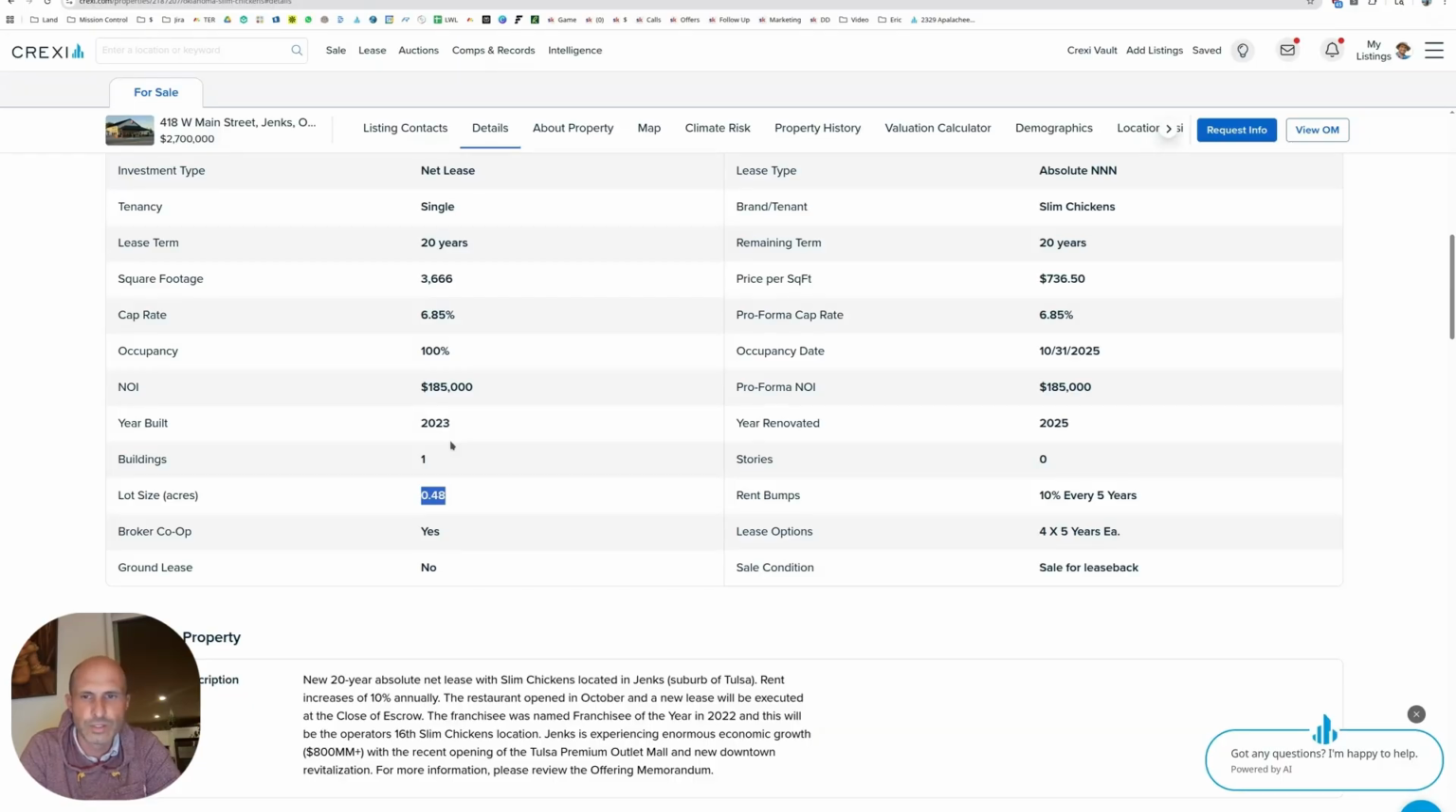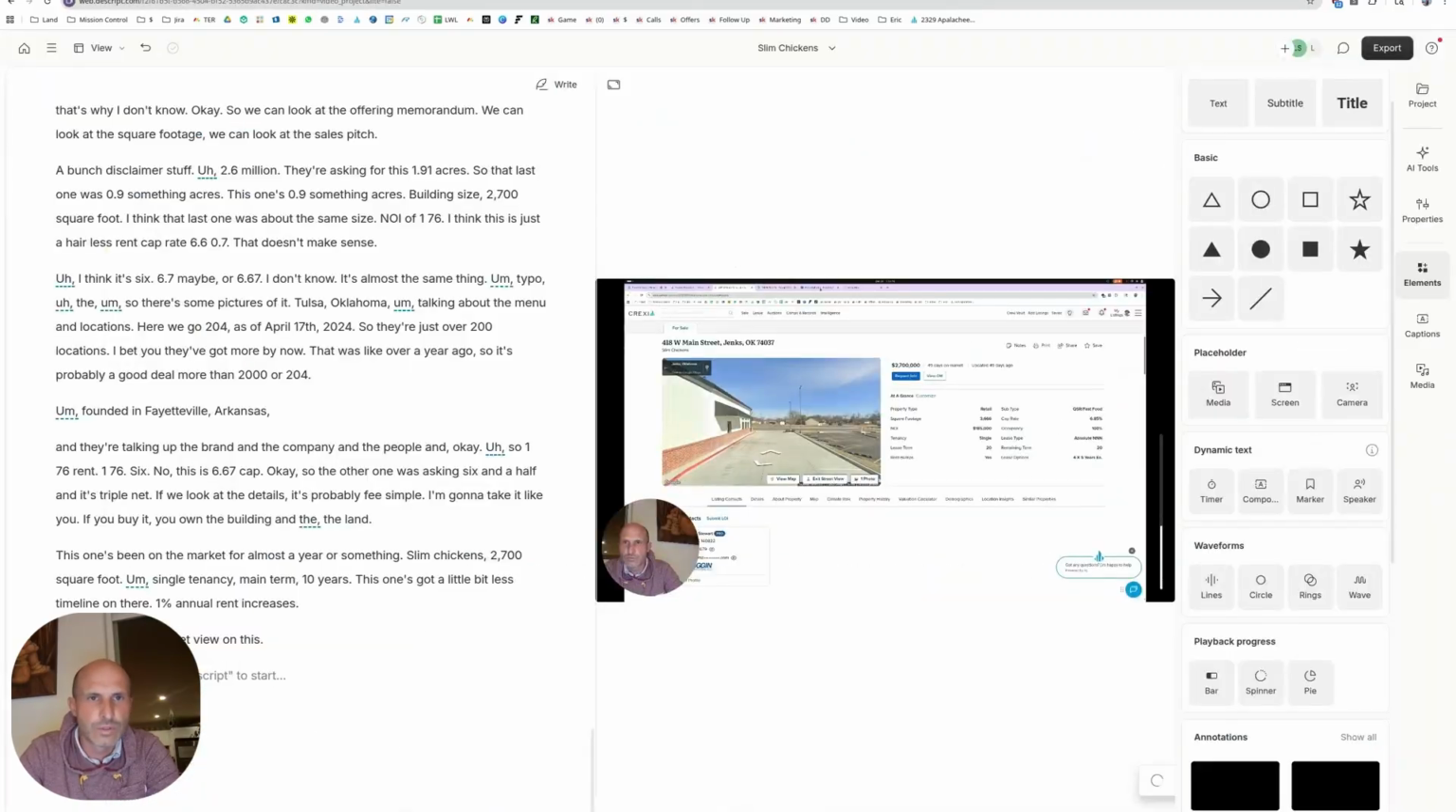Ground lease, no. Sale conditions, sale leaseback. Ooh, sale leaseback. Okay, so Slim Chickens people probably bought this thing. So we could probably see a transaction price where they bought it and now they made up this lease and now they're selling it back into the market to recapitalize so they can go buy the next one. Is my take, my understanding. Let's see if this comes up.